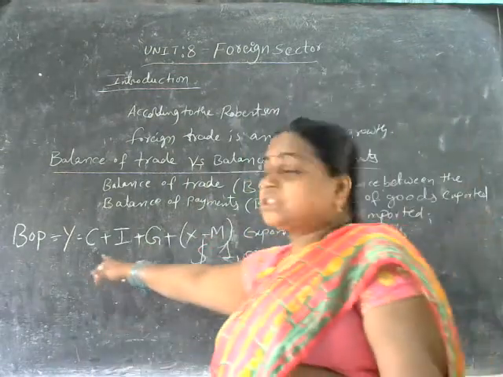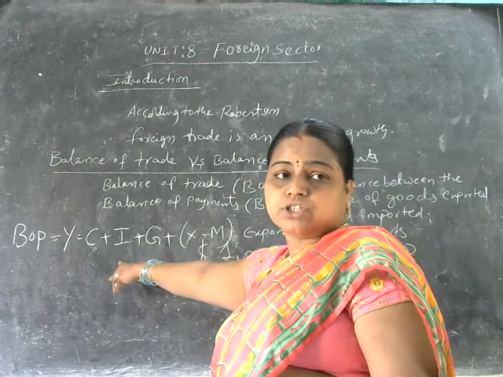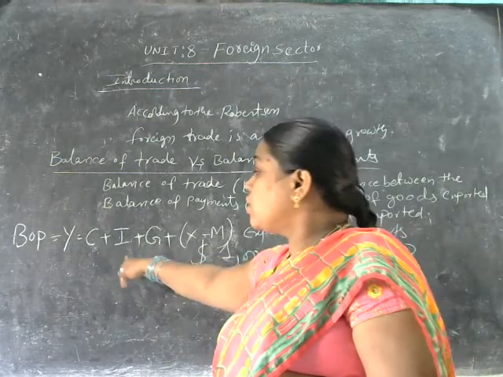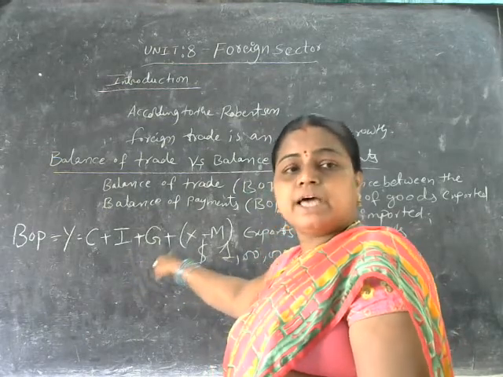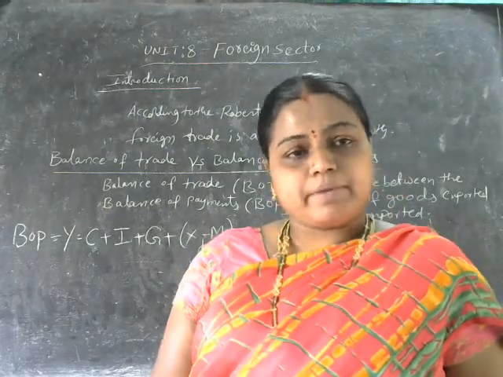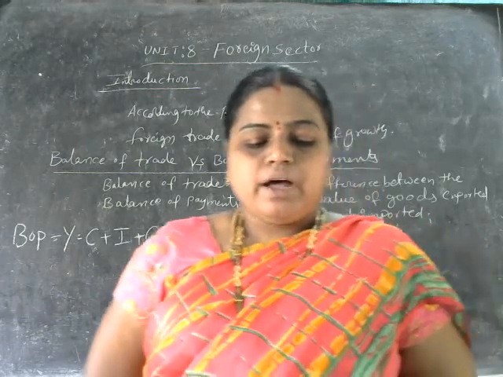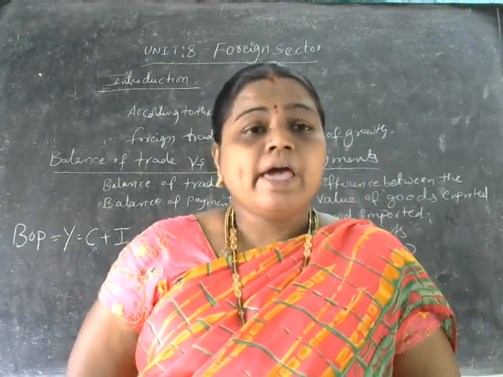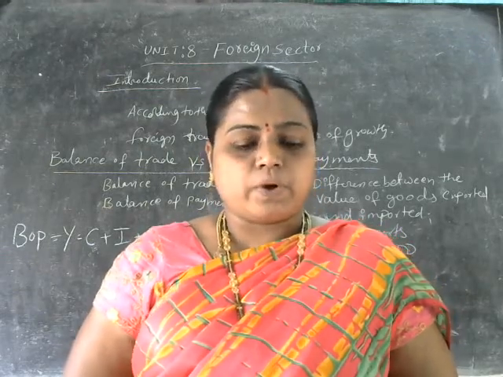So here, cost of the consumable goods plus import, cost of the investment vendor. Government means government expenditure, which is going to be included, plus the exports minus imports we are going to be considering here. Balance of payment is nothing but the transactions which give us the net national income.